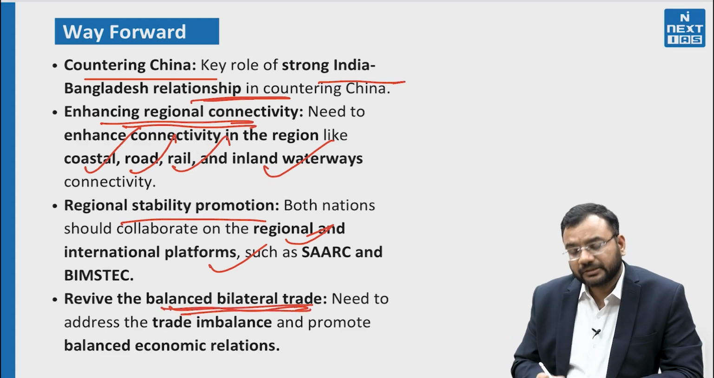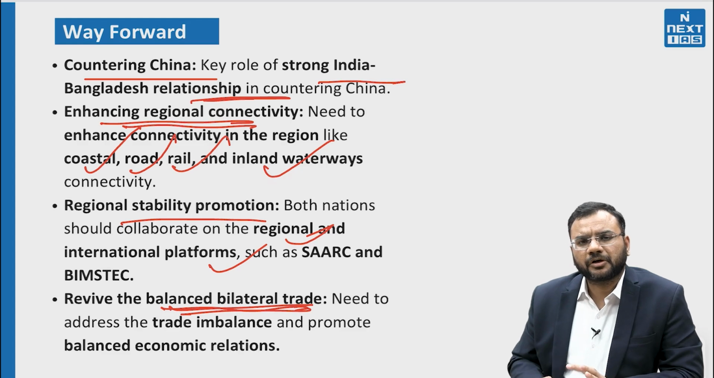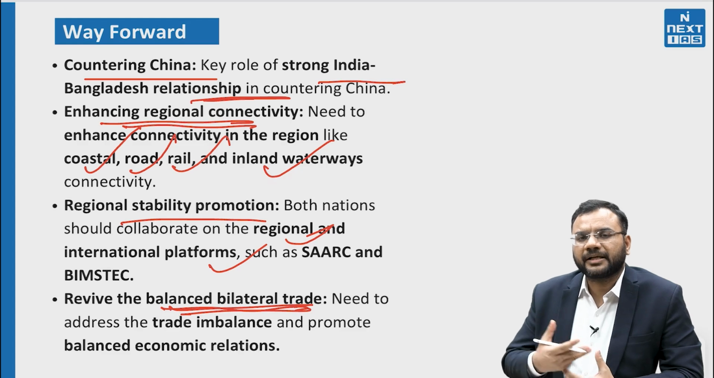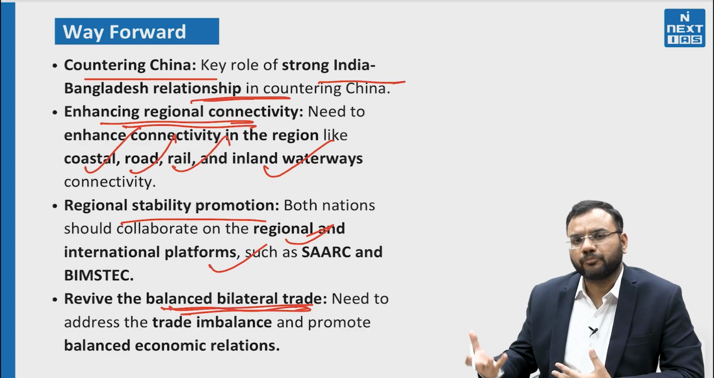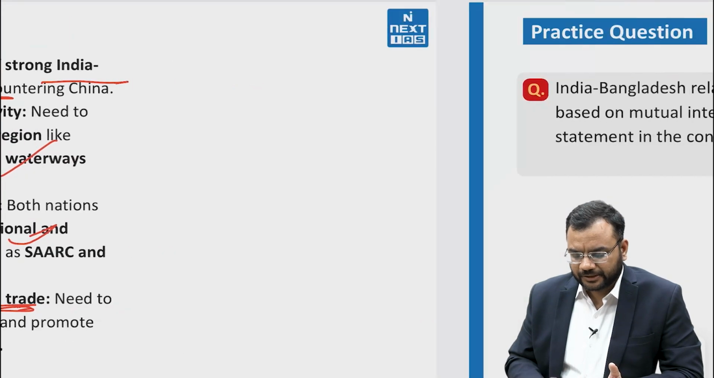Besides it, reviving balanced bilateral trade. It should be balanced, it should not be distorted in any country's favor, otherwise there will always be apprehension from the other side that someone is getting more benefit. In this manner we can manage our relations.